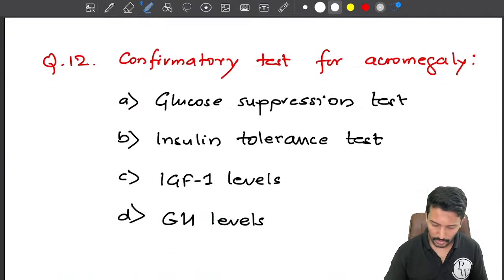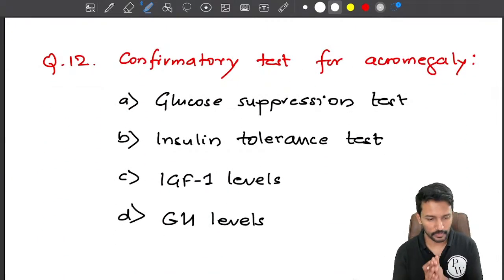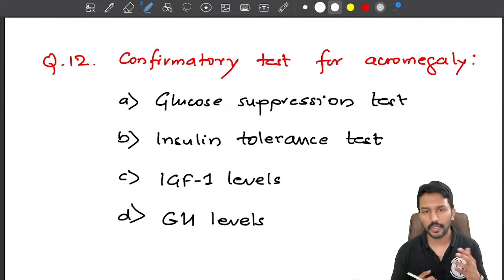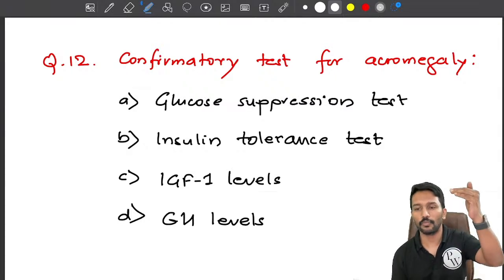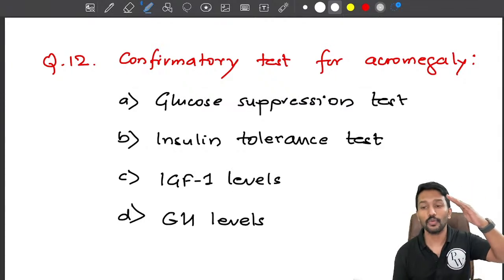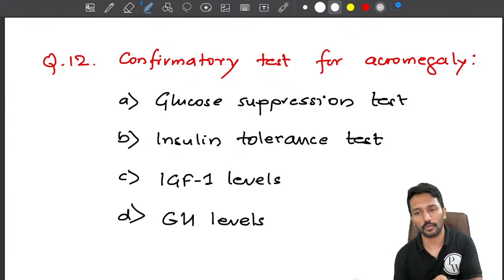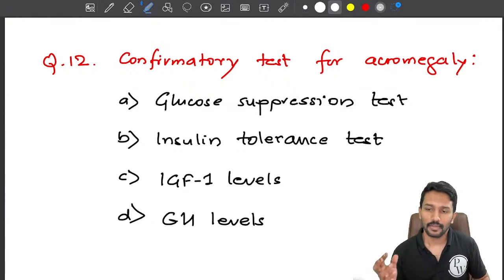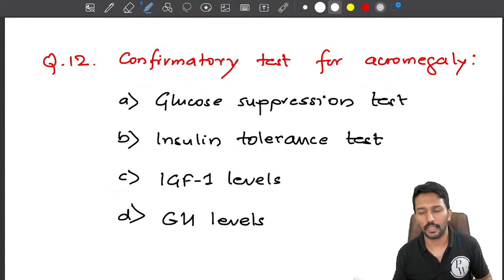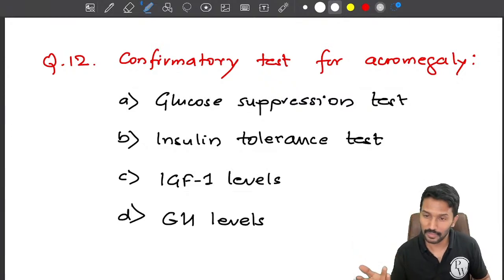Okay. Now guys, last question for the day, and then we will wind up the quick revision of endocrine. Confirmatory test for acromegaly. I have given you a simple clue. If you are thinking of a condition where there is an excess of hormone, then the confirmation will be trying to suppress it. If you are able to suppress, it is normal. If you are not able to suppress, that means there is true excess. Similarly, a confirmatory test for a hormone deficiency condition is a provocation test. I give a substance to stimulate the hormone production. If it increases, that means it is normal. If it doesn't increase, that means there is true deficiency. So what should be the answer here?